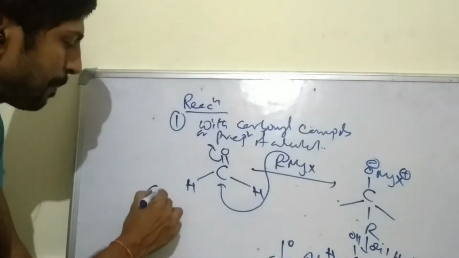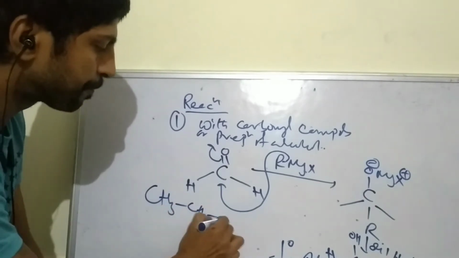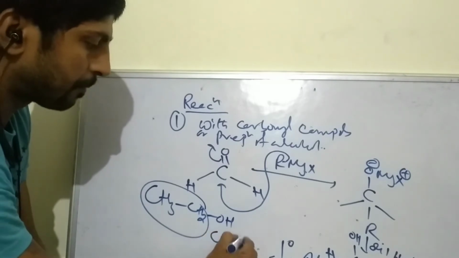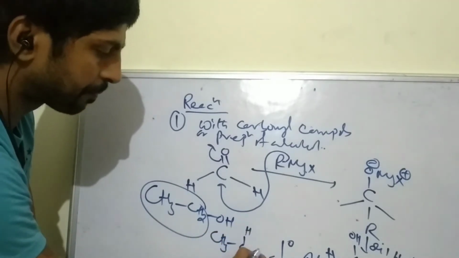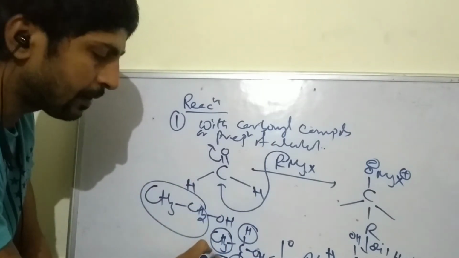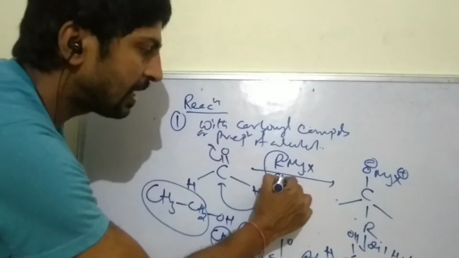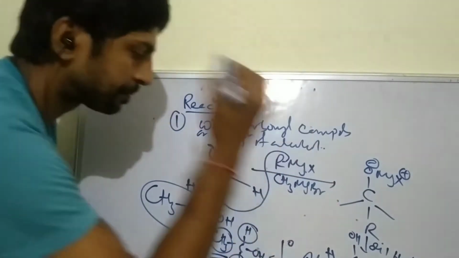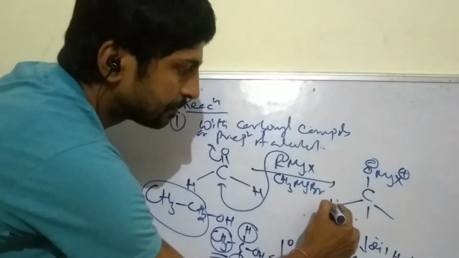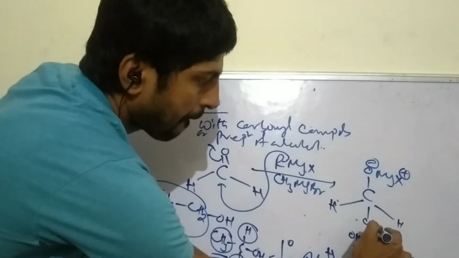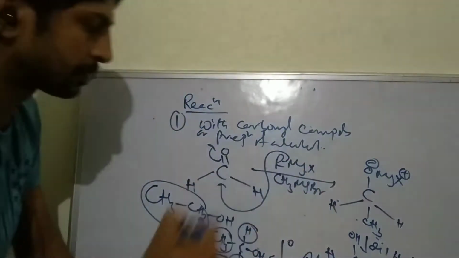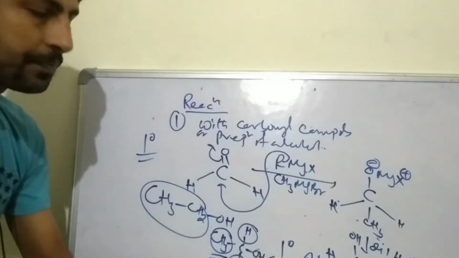That means if we prepare CH3CH2OH, there are 3 groups: methyl, hydrogen and hydrogen. Methyl must be taken in the Grignard, CH3MgBr, and hydrogen taken in the carbonyl. So we get, any objection? That is 1 degree.